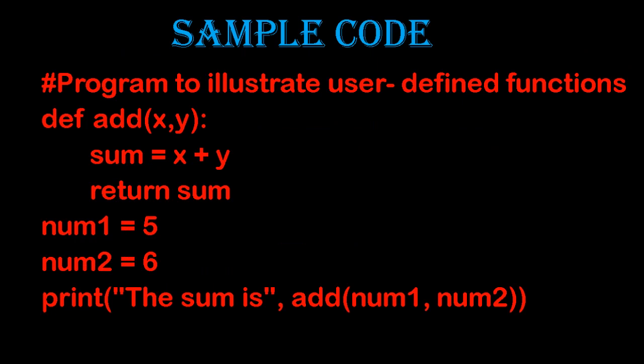Num1 equal to 5, num2 equal to 6. Two values are stored in two variables. And then I am printing the final answer. The sum is add. So the function is called with the arguments num1 and num2. I am passing the values 5 and 6 through the arguments to the parameters x and y, the summation will take place and the sum will be returned to the main program.